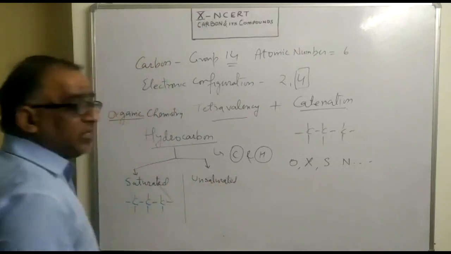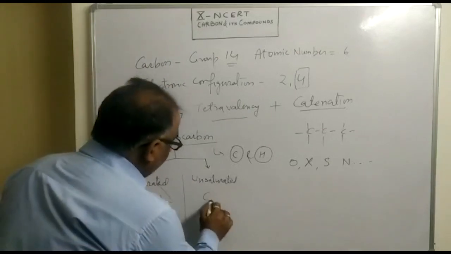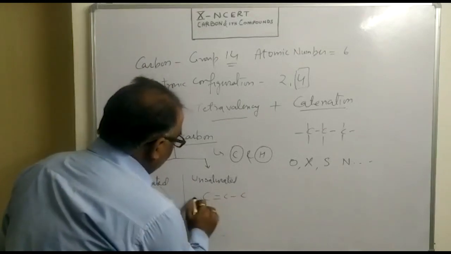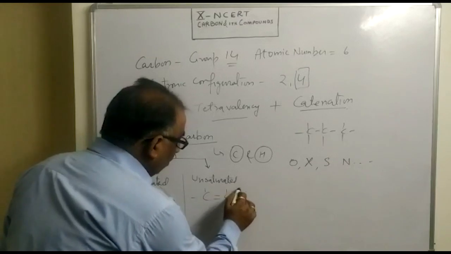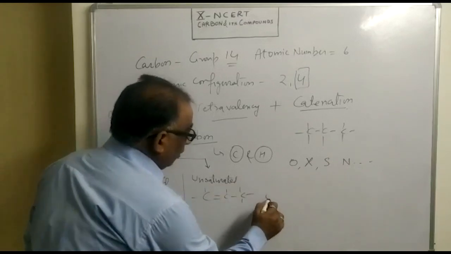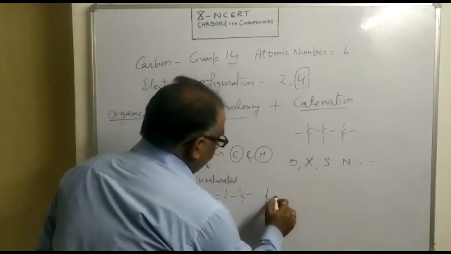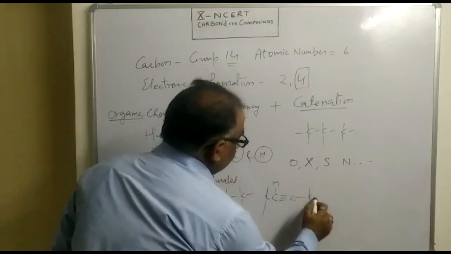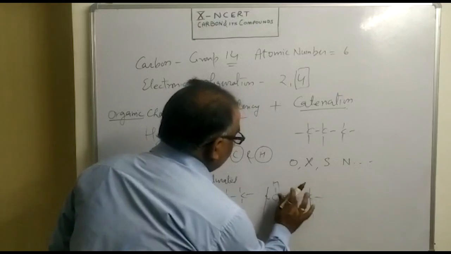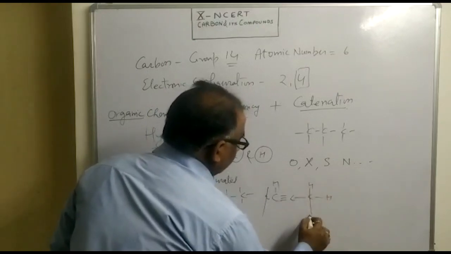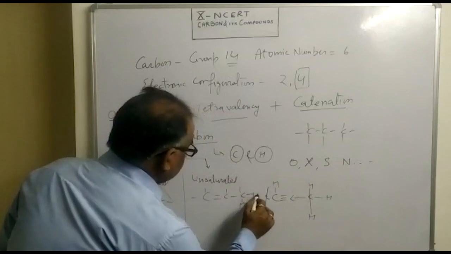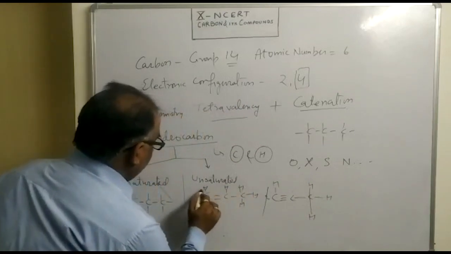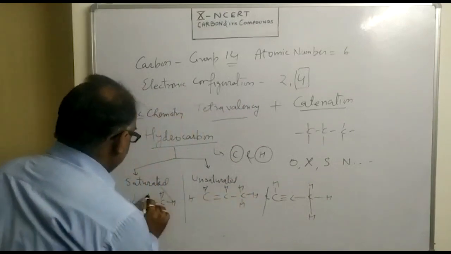Whereas in case of unsaturated hydrocarbon, carbon has a tendency to form either double or triple bonds with other carbon atoms like this. So here we complete the overall valency of carbon.